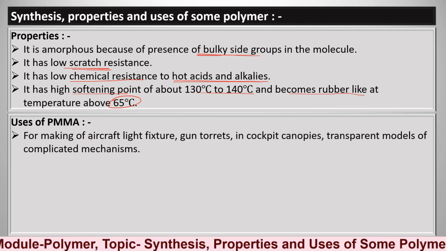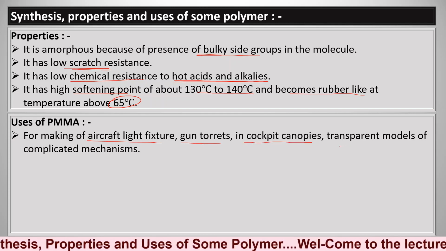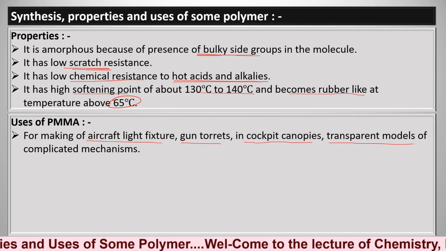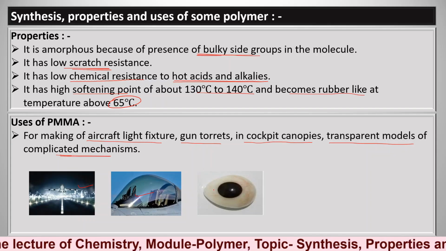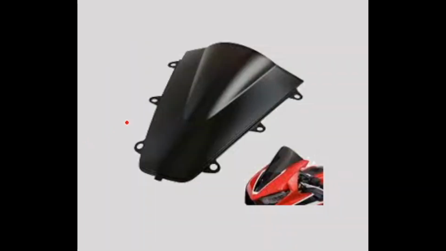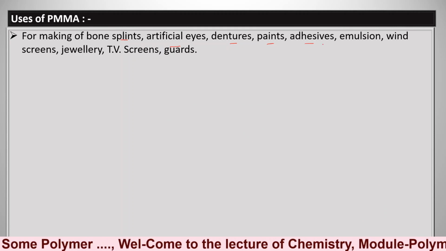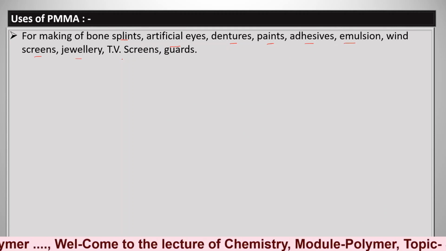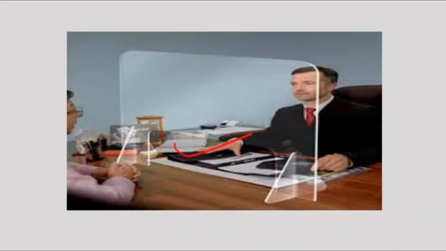For making aircraft light fixtures, gun torches in cockpit canopy, that is in aircraft, transparent models of complicated mechanisms, artificial eyes, because it is transparent, hard in nature, with a suitable refractive index, then dendrites, automotive parts of vehicles. Then next, for making bone splints, artificial eyes, dentures, pens, adhesives, emulsions, windscreens, jewelry, TV screens, guards, including mobile guards.